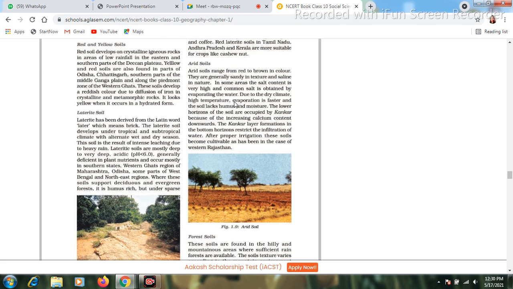In this kind of soil, in the lower layers we have the conchars. Conchars contain calcium carbonate, and due to the presence of conchars only, it restricts the infiltration of water. And now you will find that in the Rajasthan deserts crops are also growing. Why? Because they are using irrigation. After proper irrigation, these lands became cultivable in the western part of Rajasthan. So this can also come as a 3 marks question, like write a short note on the arid soil of India.